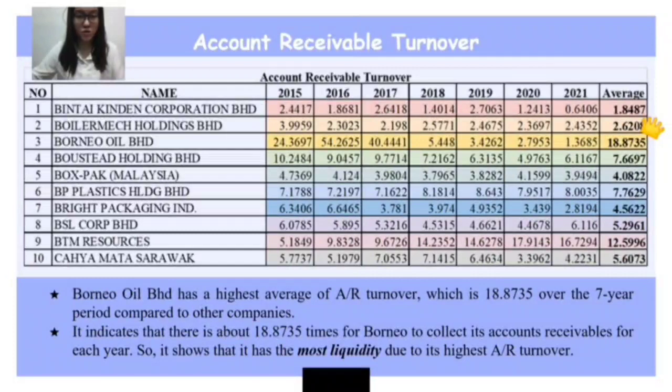Let us look at the example. It shows that Borneo Oil Berhad has the highest average account receivable turnover, around 18.8735 over the 7 years period compared to the other companies. So it means that Borneo collects its account receivable about 18.8735 times each year. So it shows that it is the most liquid due to its higher account receivable turnover ratio.